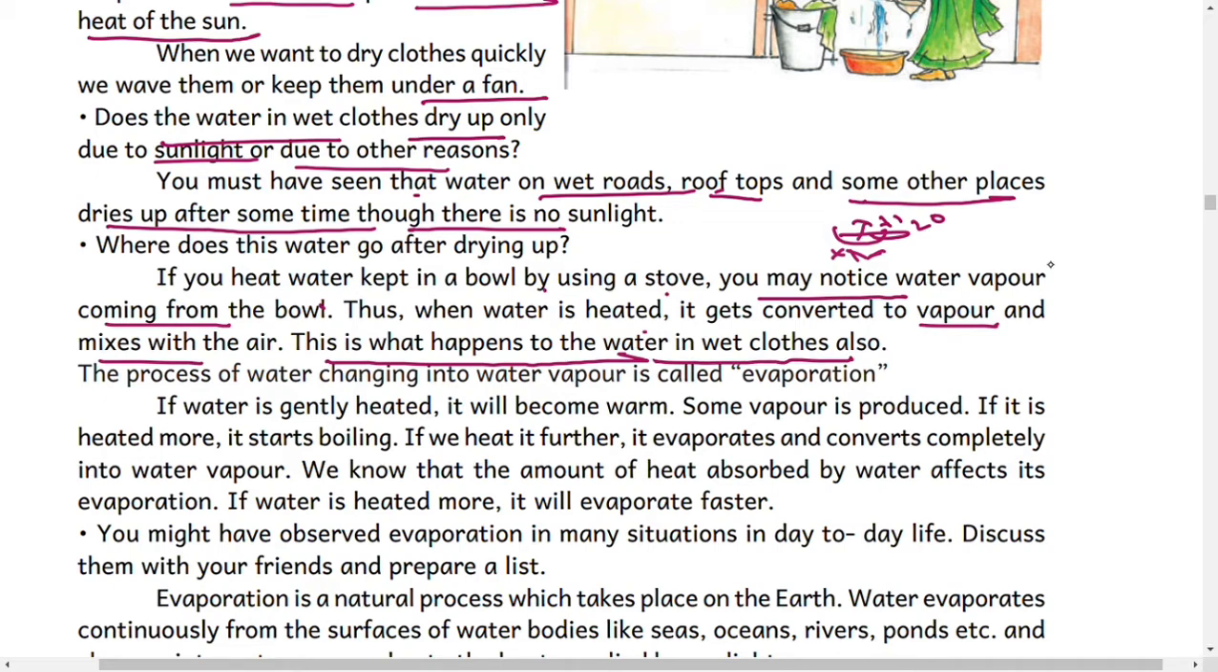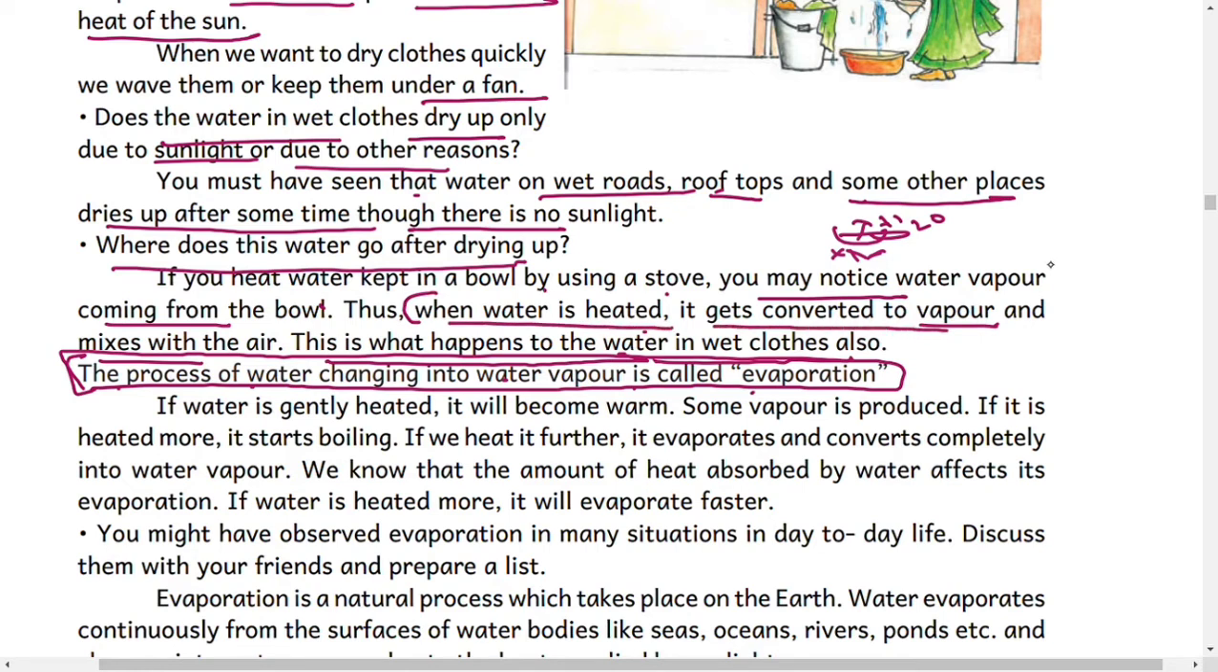The process of water changing into water vapor is called evaporation. So what is evaporation? This is a one mark question. The answer is: the process of water changing into water vapor is called evaporation. And where does this water go after drying up? The answer is: when the water is heated, it gets converted into vapor and mixes with the air. This happens to the water in wet clothes also.